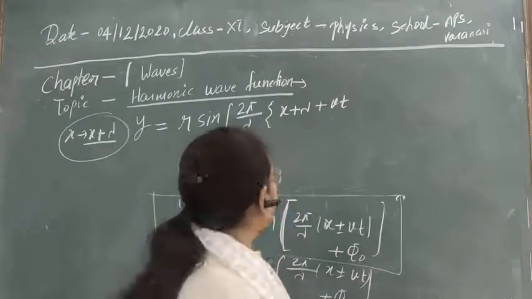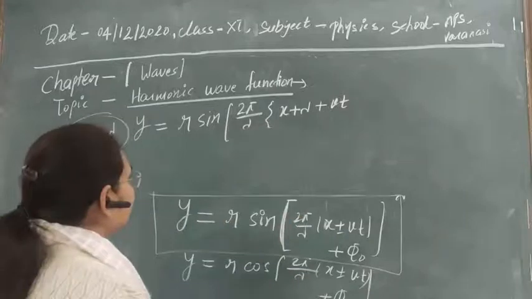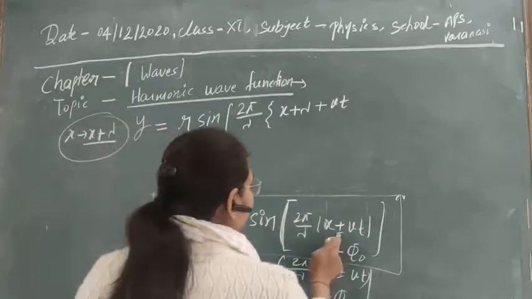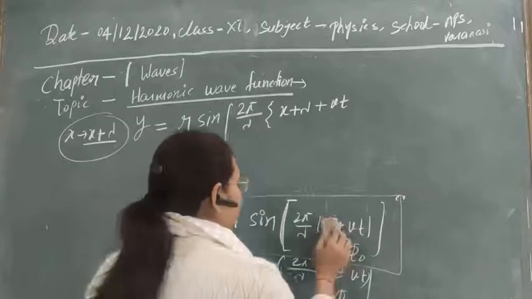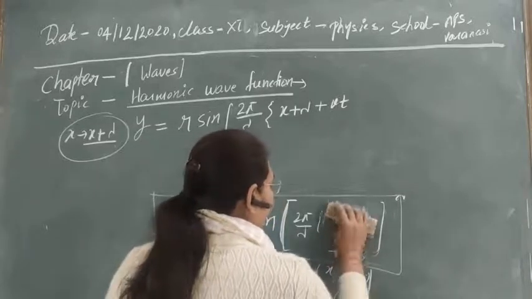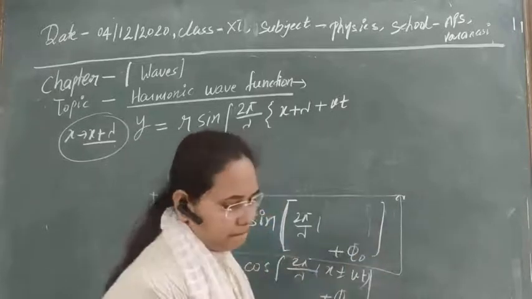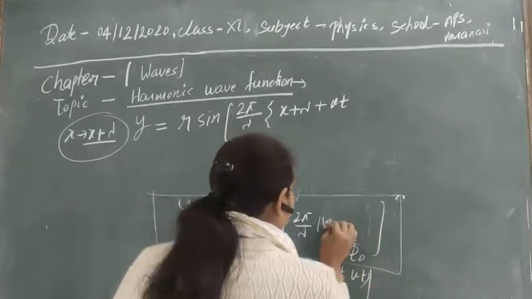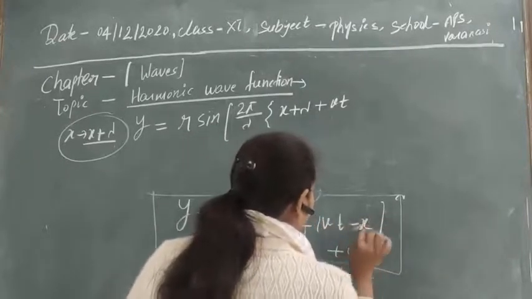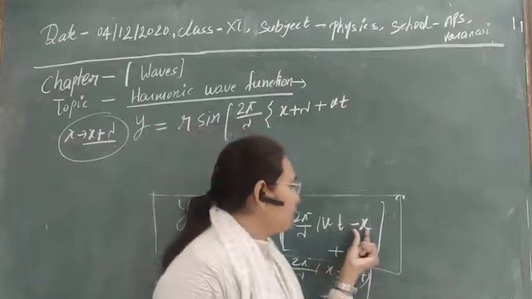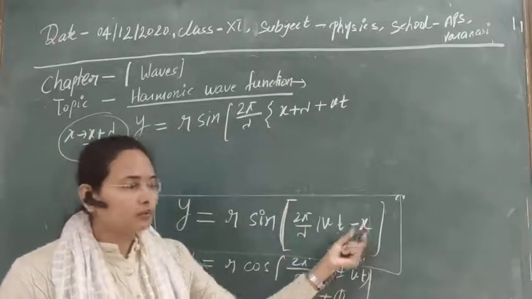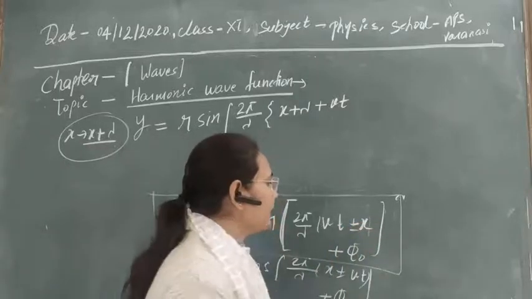Actually guys, one more thing we have to correct here: it will actually be vt minus x in the equation. Actually you can take it either way, there is no problem, because this x sign can be changed.